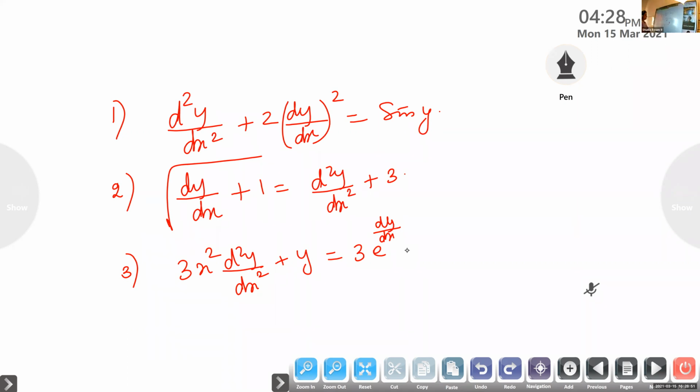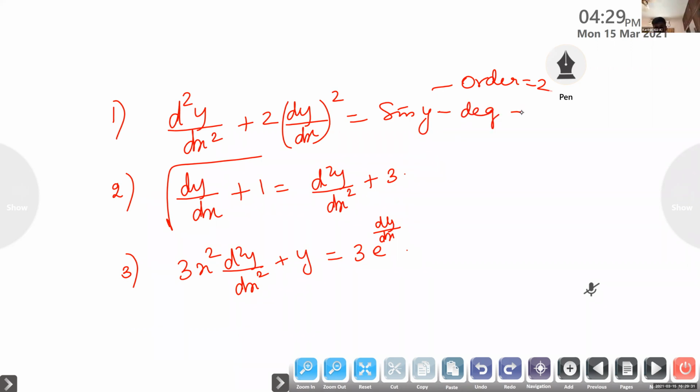Yes, children, time up. Okay, this much time is not needed for solving this. They're asked to find the order and degree, isn't it? Now, look at the first equation. What is the order and what is the degree? Tell me, children. What is the order of the differential equation? Karthik? First one, what is the order? Order is 2. Okay. And what is the degree?